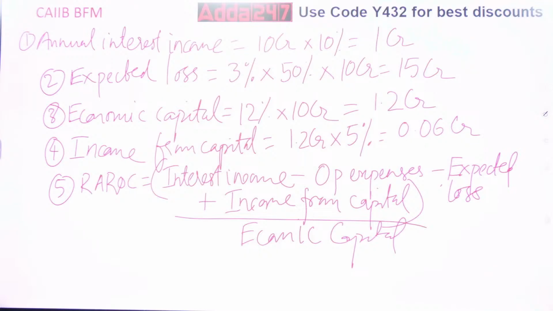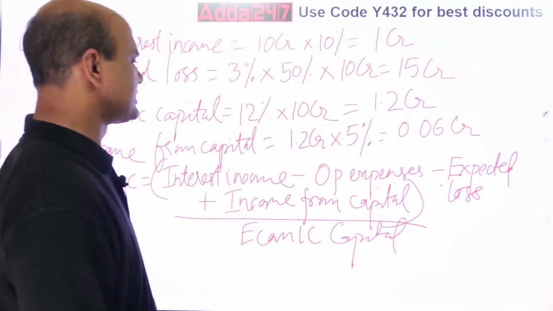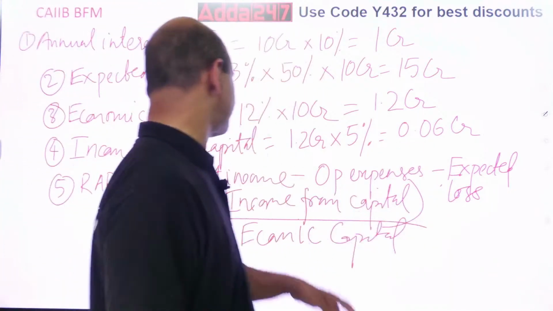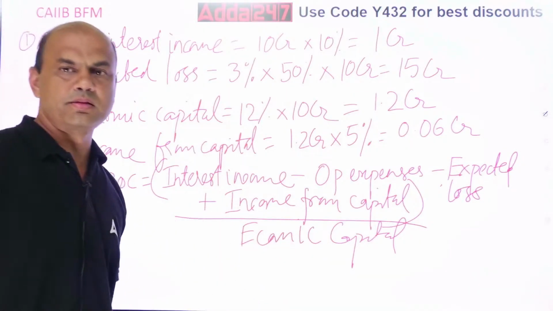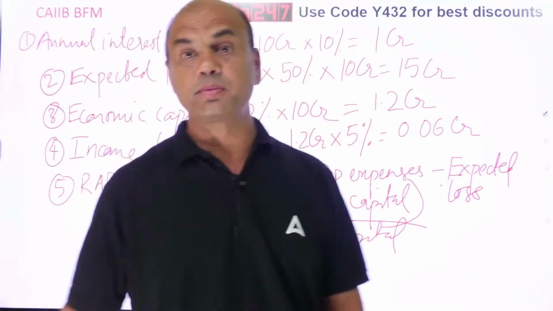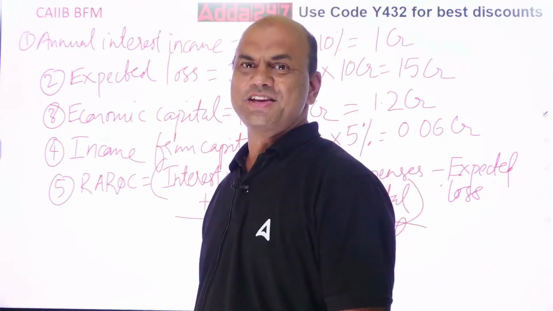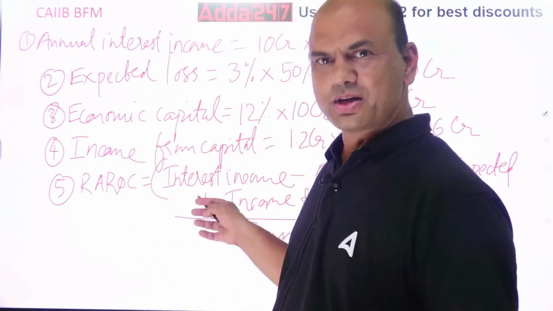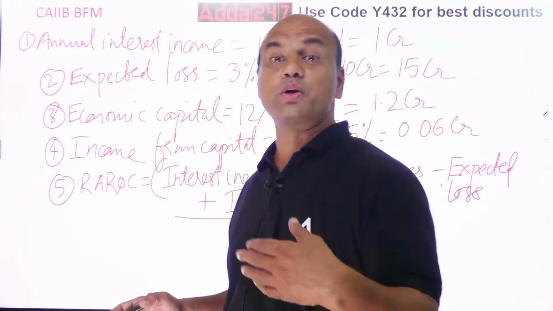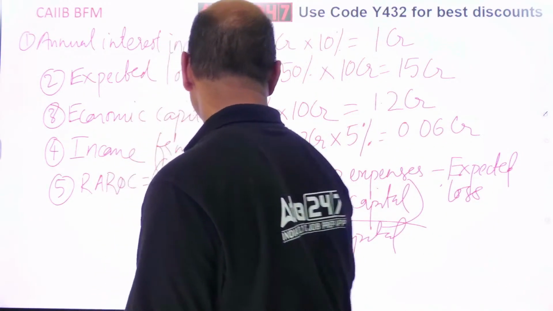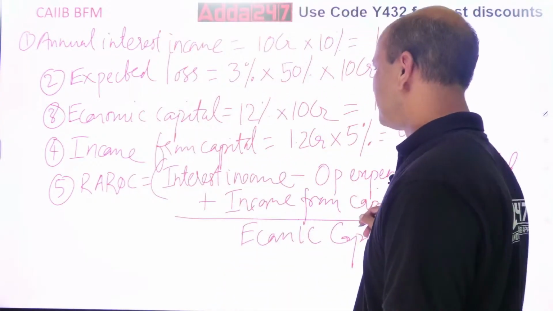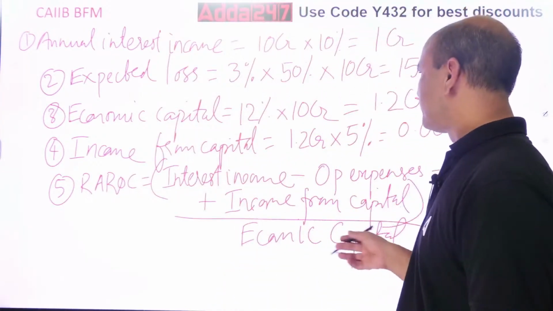So what is the answer you are getting? Interest income minus operating expenses minus expected loss plus income from capital, the whole upon economic capital. How do you do this? Simple calculation. Let's do it jointly. So that is equal to, now should we do it on the next page? Yeah, let's do it on the next page. It won't be visible over here.